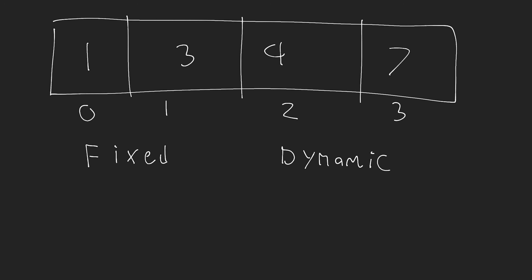So far in JavaScript, we've seen dynamic arrays. We can push elements, we can pop elements, and we don't have to worry about the space inside of the array. But in a lot of programming languages, you have both fixed and dynamic arrays, and they have different performance impacts. So we're going to start by talking about a fixed array.